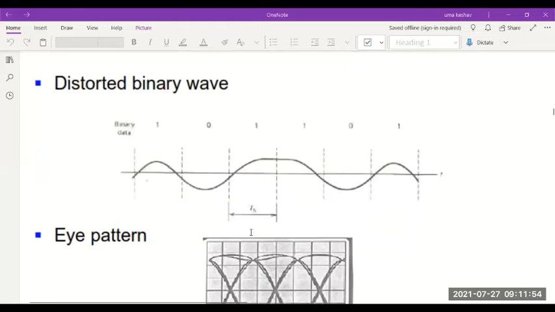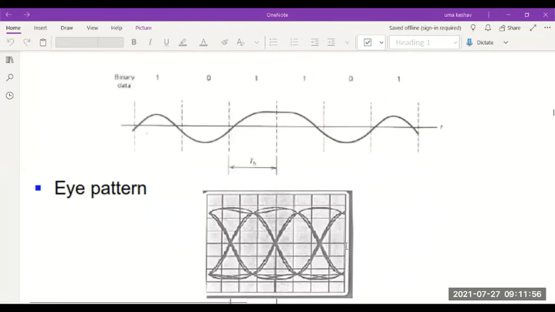We are going to overlap the binary signals over one time period. Generally, we consider one time period, and we try to overlap all the received binary signals over that time period. Usually the horizontal plates of the CRO will be connected to the sawtooth or ramp wave, and the vertical plates will be connected to the binary signal which is being received.